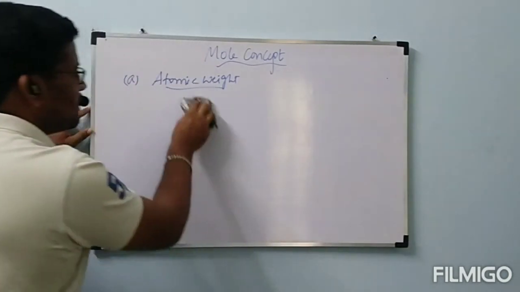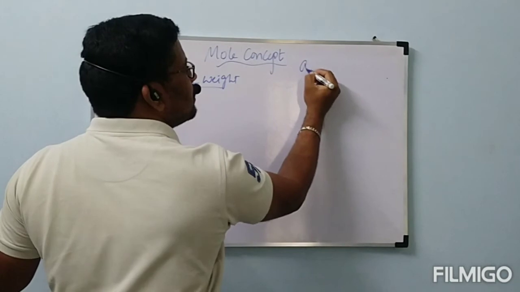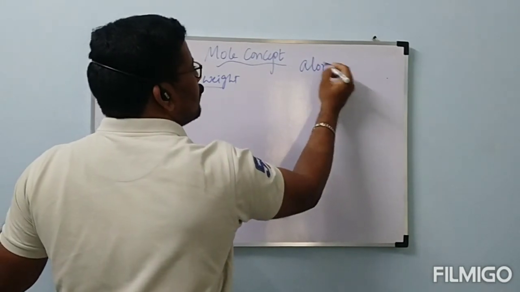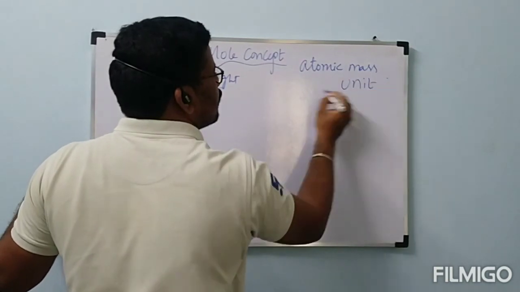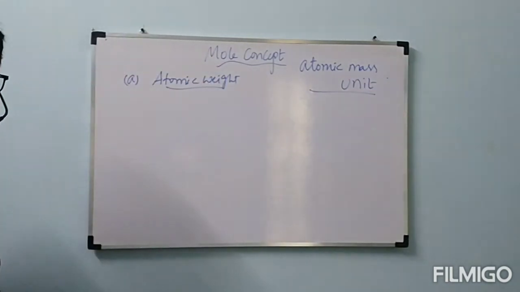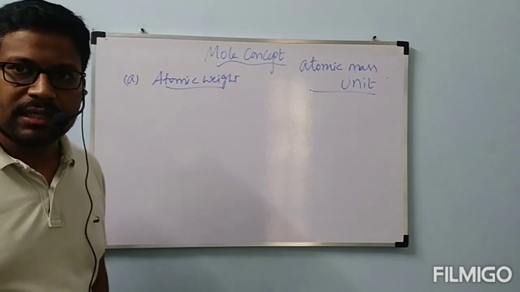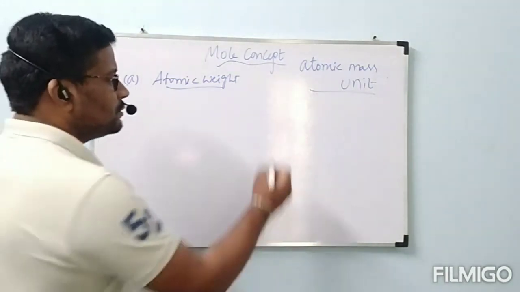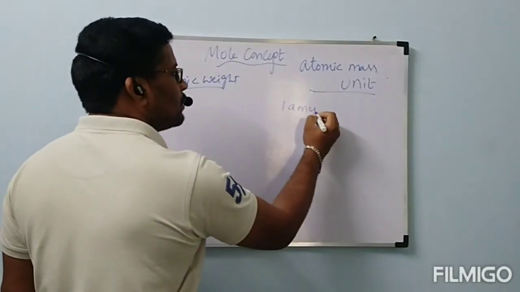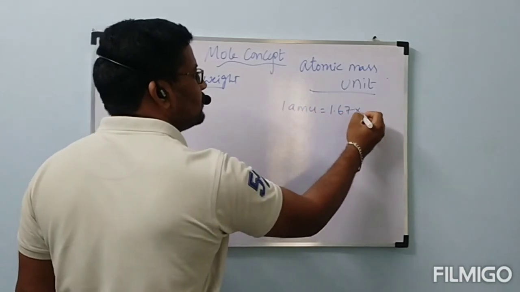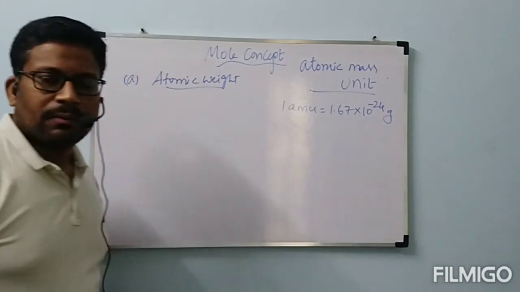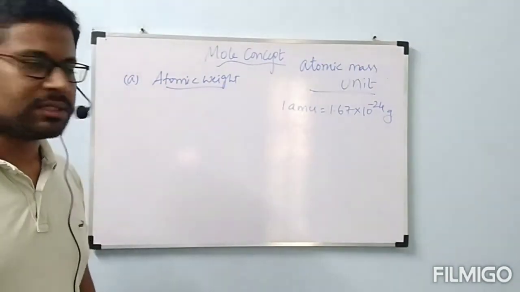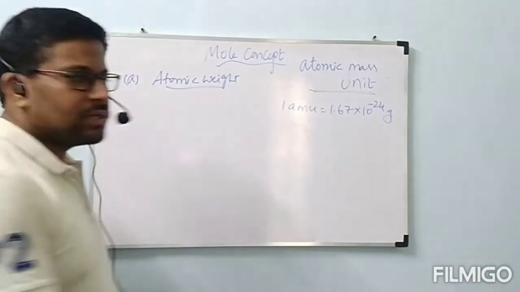What is meant by AMU? AMU is called atomic mass unit. 1 AMU is equal to 1.67 into 10 power minus 24 grams. Those are useful data.